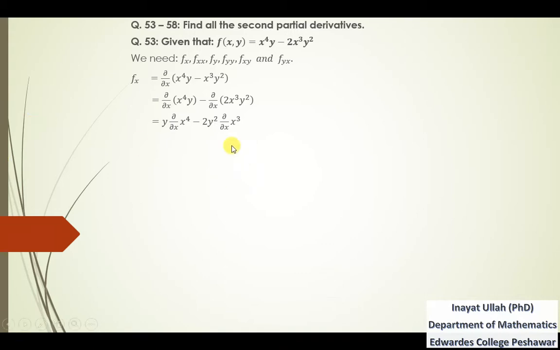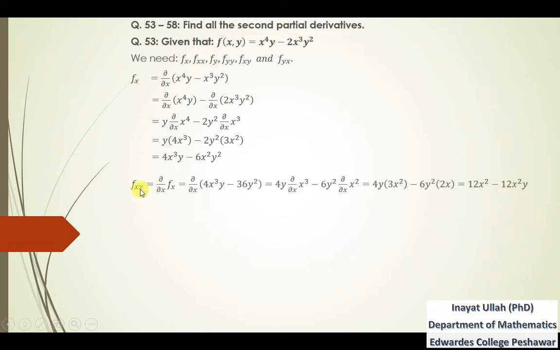Now 2 is here. That is simple power rule. The partial derivative of x⁴ is 4x³, and that of x³ is 3x². Multiplying these terms, we will get 4x³y, and 2 3s are 6, x²y². So that is the first derivative of f with respect to x.